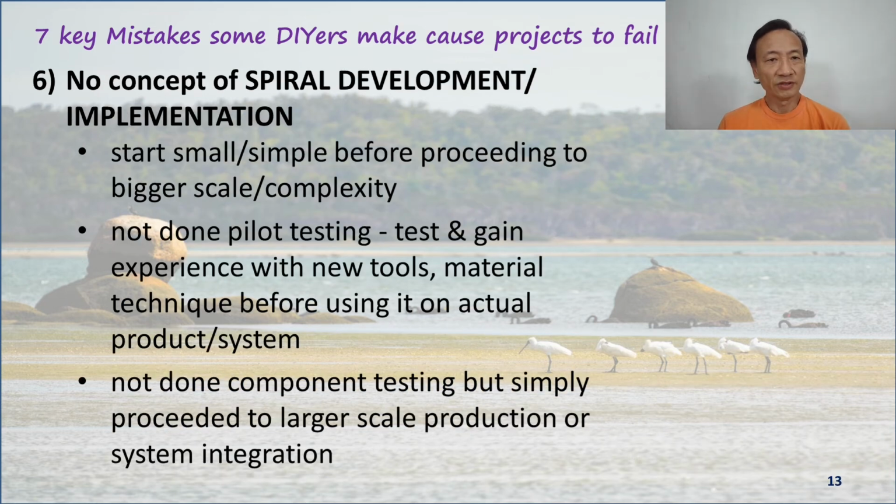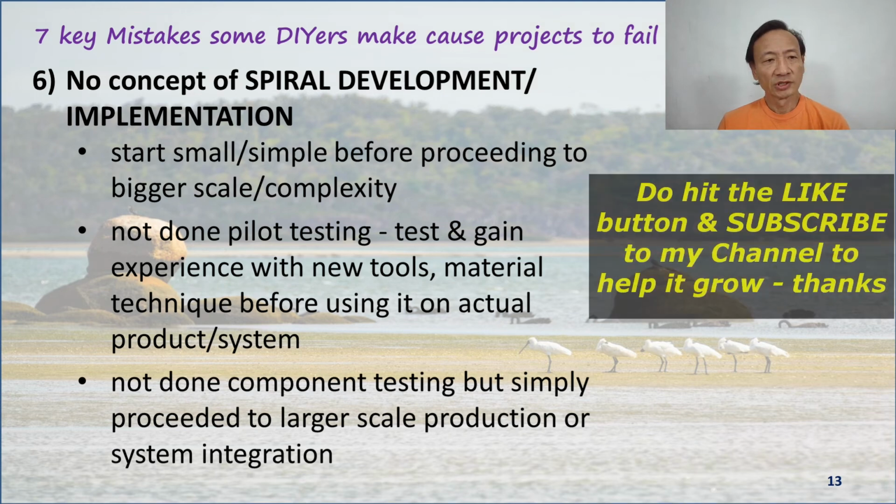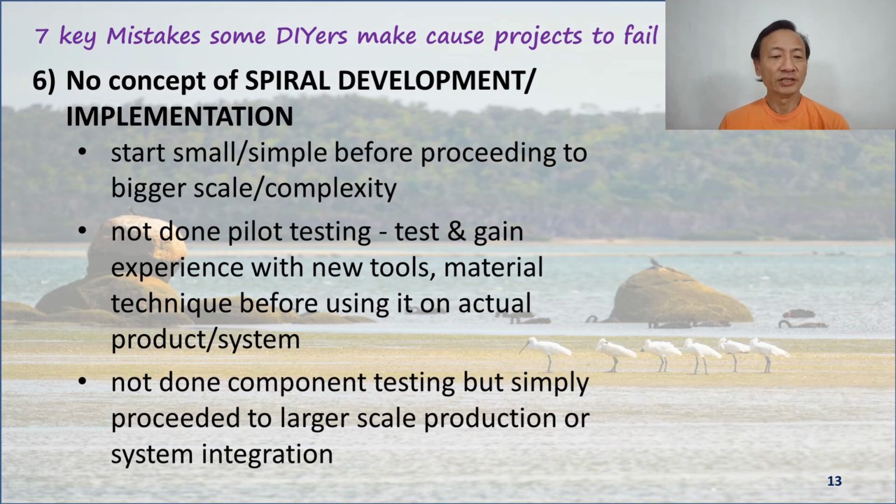Mistake number 6 involves spiral development. Some DIYers have no concept of this. Spiral development simply means you start something small, simple before you proceed to bigger scale complexity. So the mistake is not to do pilot testing, not to test and gain experience with new tools, materials and techniques before using on the actual product or systems, and not to have done component testing but simply proceeding to large scale production or system integration.